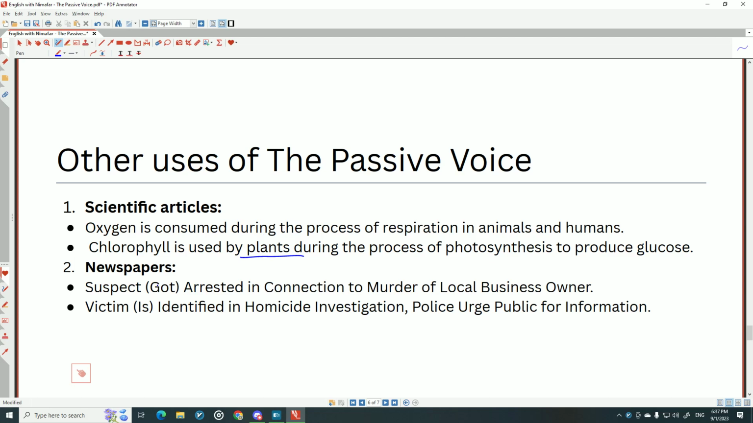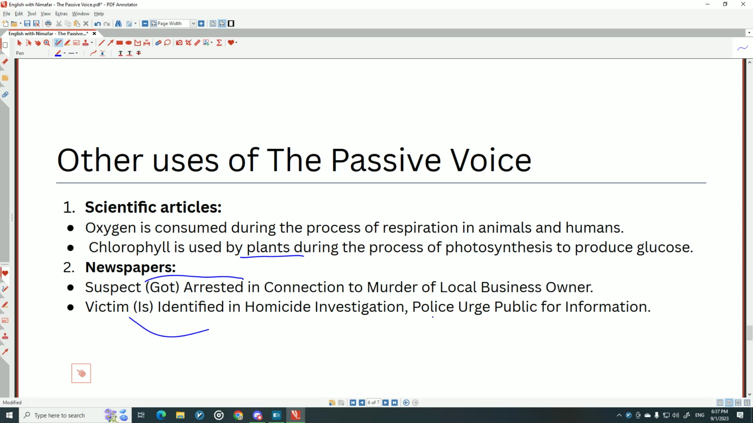So here we say "got arrested," and this is actually an undesirable or negative action. Someone got arrested. "Victim identified in homicide." We say "victim identified" means "victim is identified in homicide."